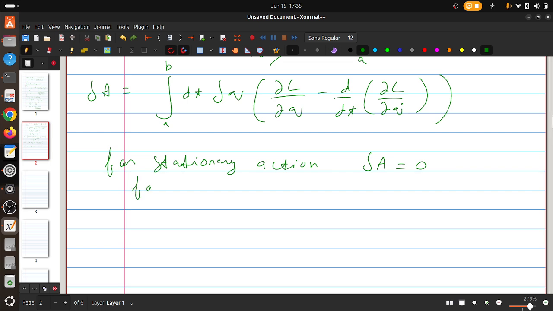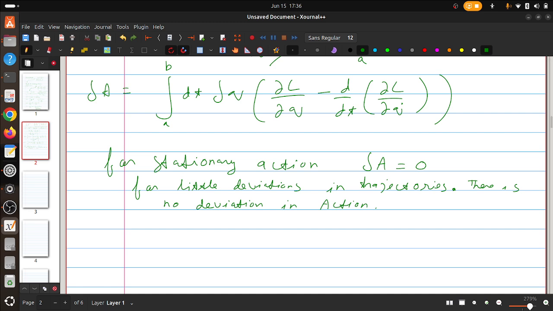So for little deviations in trajectories, there is no deviation in action. This is what stationary means from calculus. Stationary action means delta A is equal to 0.